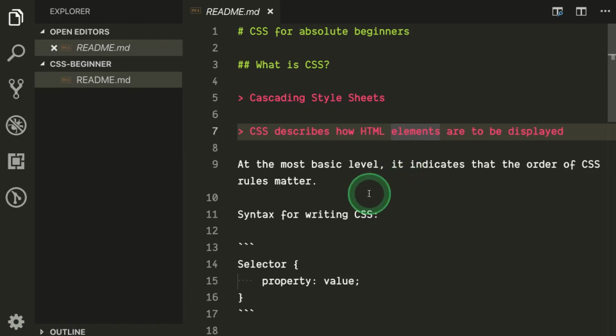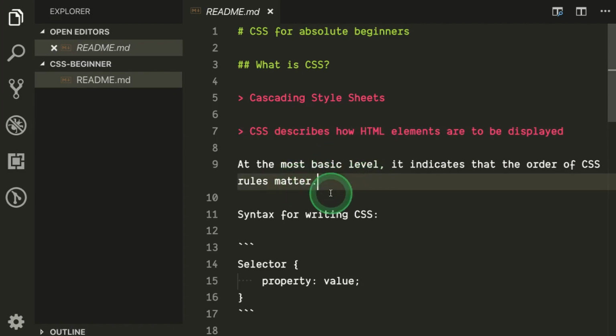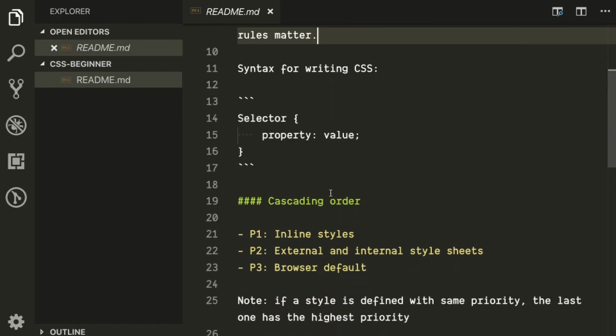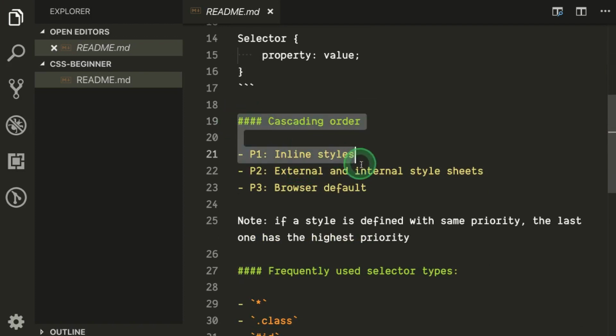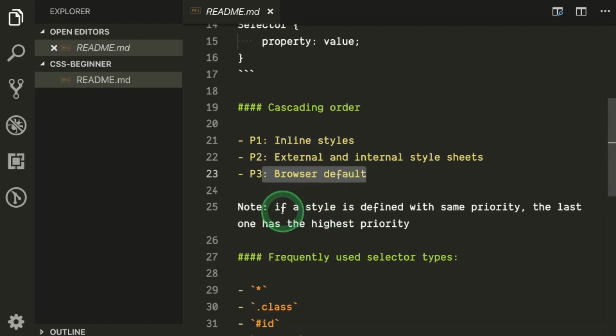Okay, so at the most basic level, it indicates that the order of CSS rules matter. So when I say order of CSS rules matters, it means the order that it is defined is important for the style sheet. So if you look at here, what we have, so cascading order. First priority inline style, second priority external and internal style sheets, third priority browser default. Okay, so if a style is defined with same priority, the last one has the highest priority.